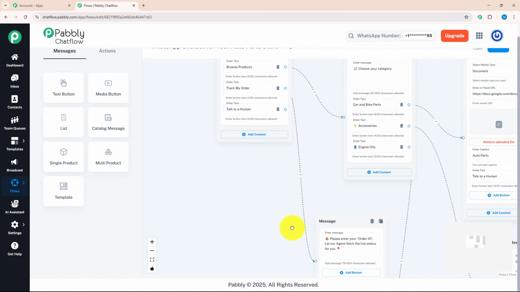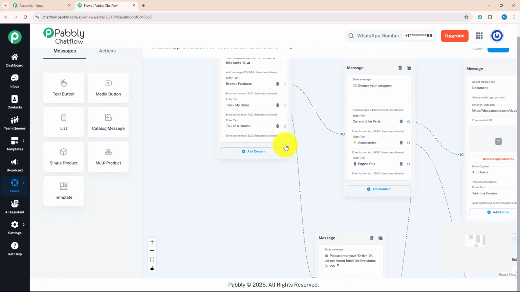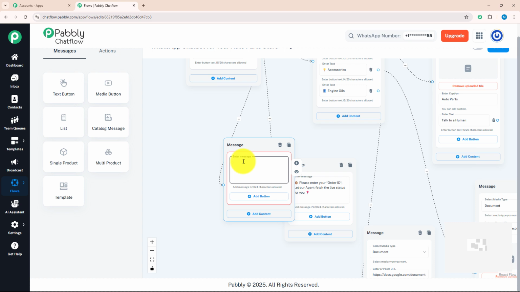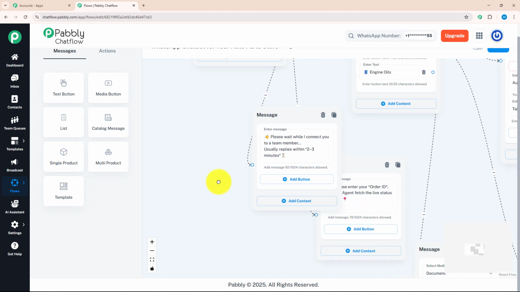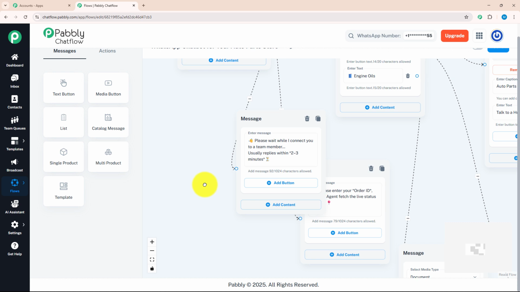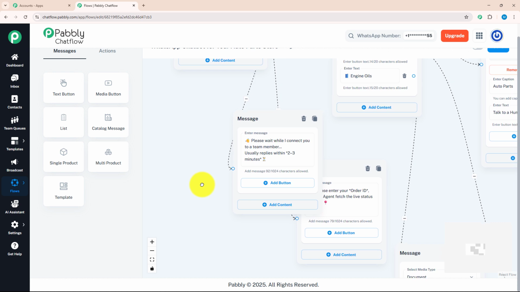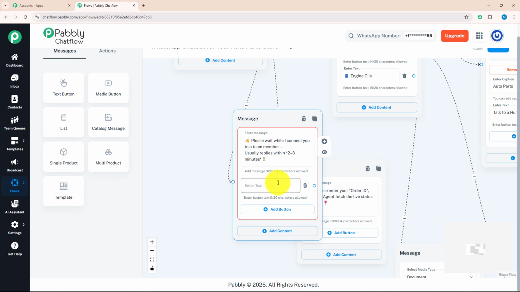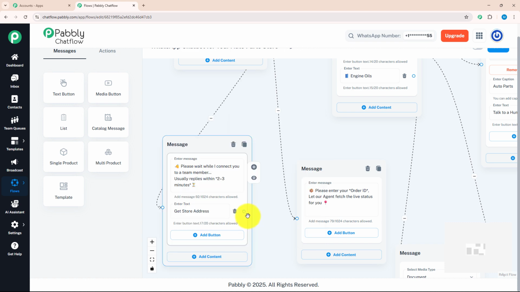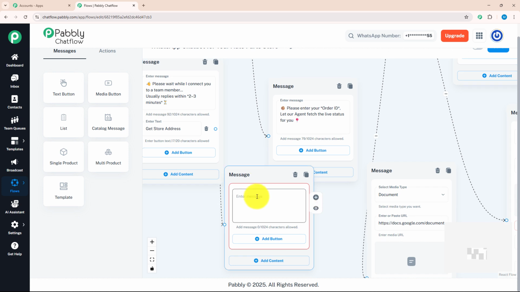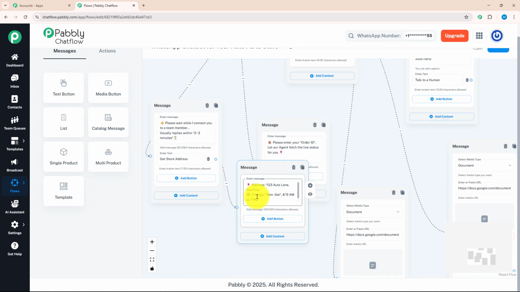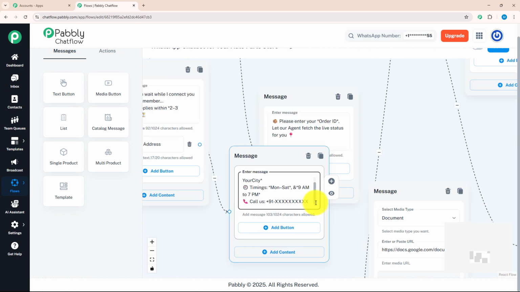After completing the track my order button, let's move to talk to human. For that, again, I'm going to drag and drop this option and select the text button over here. And here, I'm going to enter a message: Please wait while I connect you to a team member, usually replies within 2 to 3 minutes. After that, I will put an action button which says get store address. For that as well, I'm going to put a separate message. I'm going to drag and drop this option and select the text button over here. Here I'm going to enter a message which says about address, timing and call details.